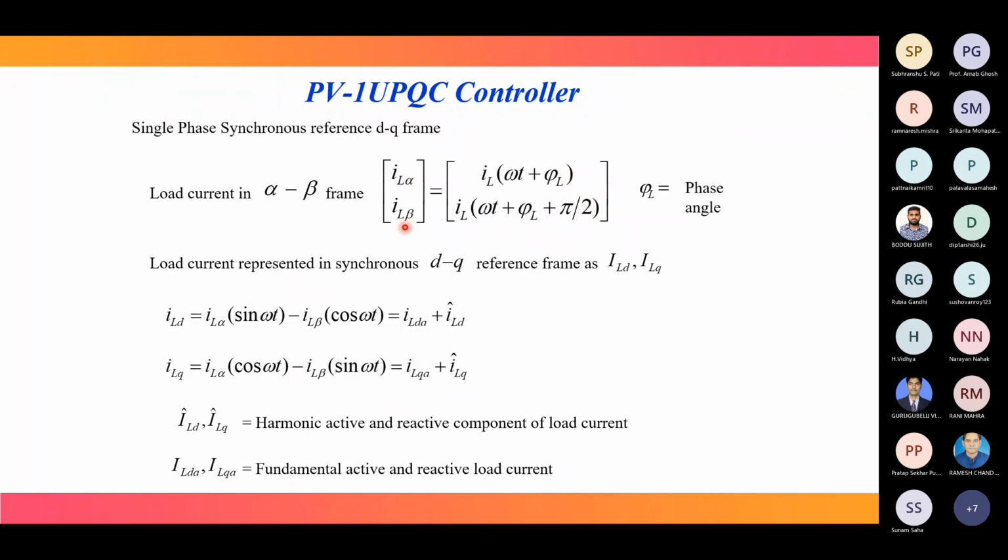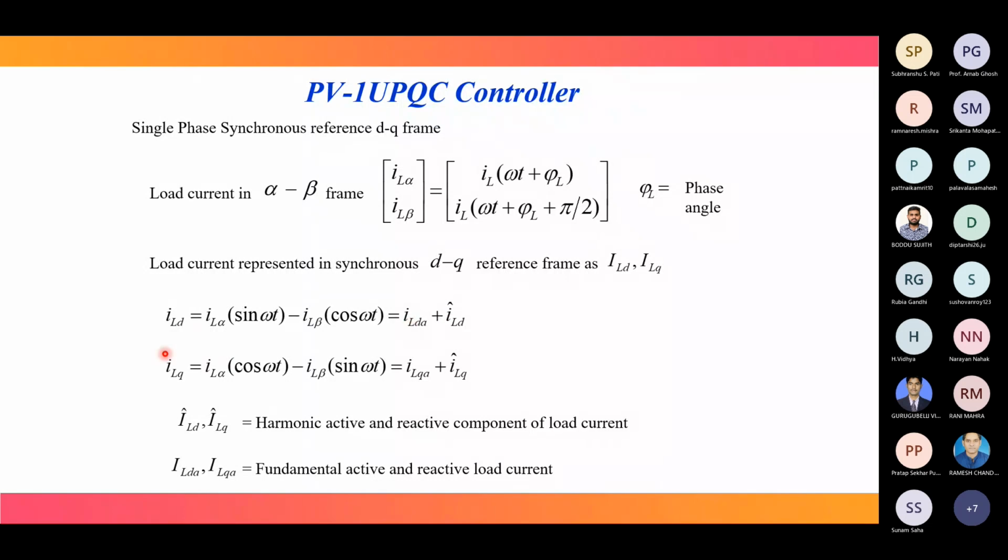From this alpha-beta component, we can convert into the DQ domain, so I_LD and I_LQ, using the relations I_Lα sin ωt − I_Lβ cos ωt and I_Lα cos ωt + I_Lβ sin ωt. After finding I_Lα and I_Lβ, we convert into I_LD and I_LQ in the DQ domain. Whatever we get, I_LD has a fundamental component and a harmonic component.